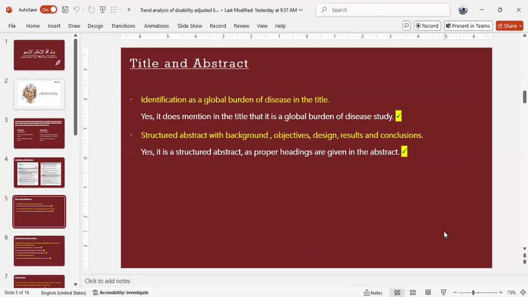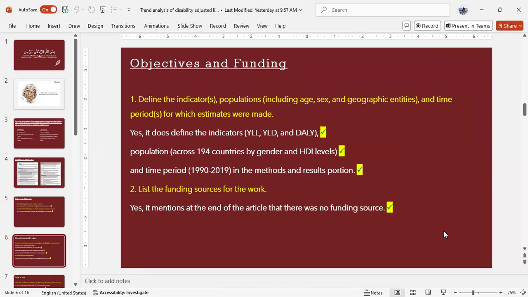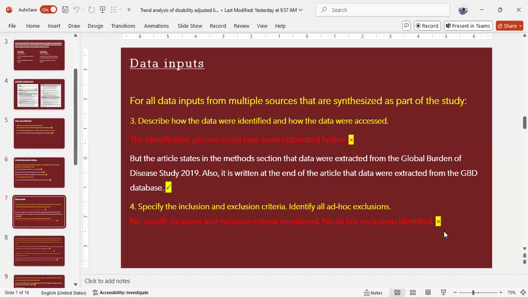Structured abstract with background, objectives, design, results, and conclusion. Yes, it is a structured abstract as proper headings are given in the abstract. Define the indicators, population, including age, sex, and geographic entities, and time periods for which estimates were made. Yes, it does define the indicators YLL, YLD, and DALY, population across 194 countries by gender and HDI levels, and time period 1990 to 2019 in the methods and results portion. List the funding source of the work. Yes, it mentions at the end of the article that there was no funding source.